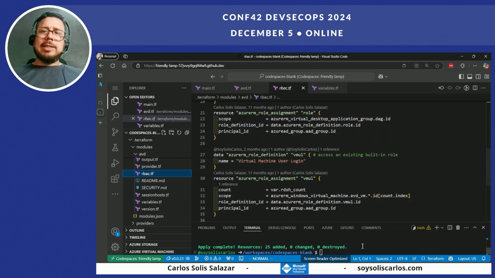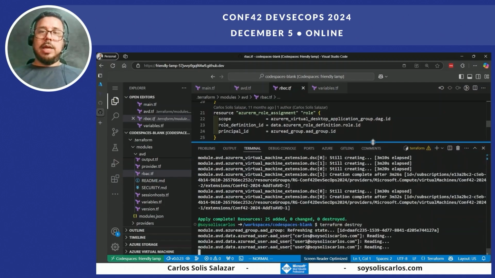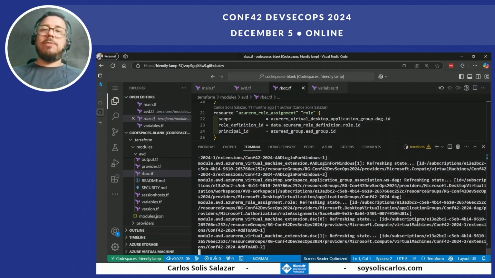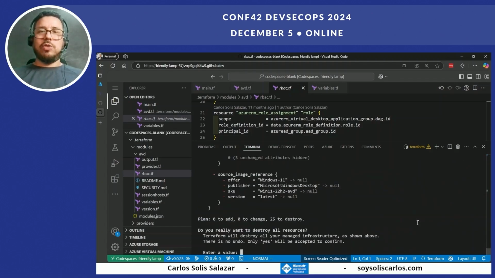So now the final step is terraform destroy of the environment. Again, it will read everything that we have in our Terraform state file, in our environment, and in our configuration, and define what we have to do to destroy the environment.